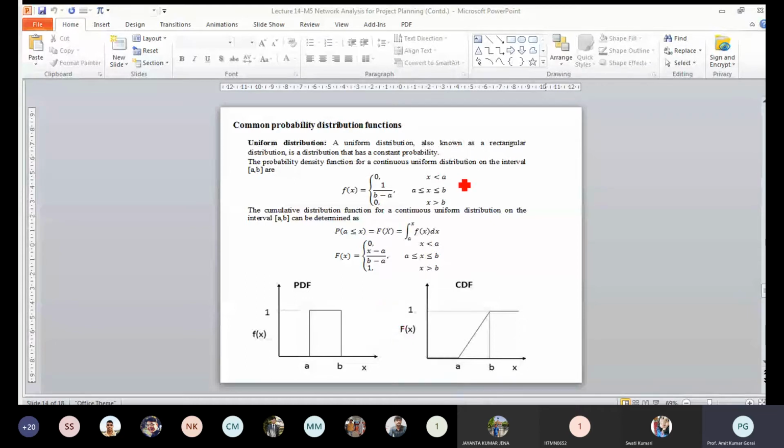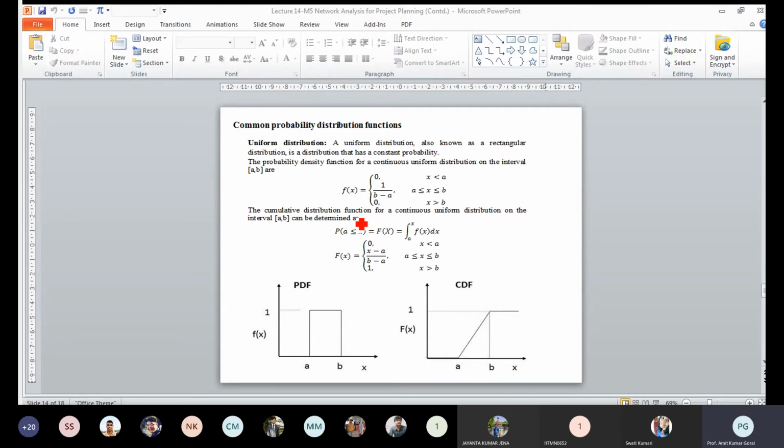And if x is greater than B, the probability is also 0. In between, if you have to determine in the range of A and B, your probability density is equal to 1 by B minus A. So this is what we can get. Probability of A less than or equal to X is equal to capital Fx, the integral from A to X of fx dx. And we can accordingly get the cumulative distribution function Fx.